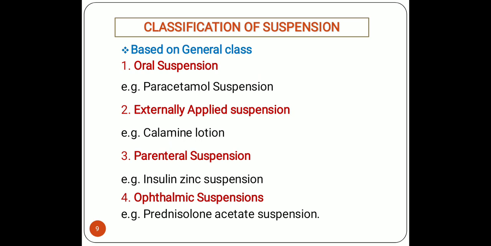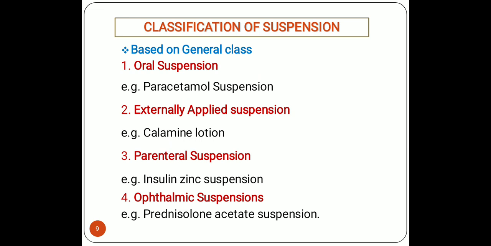The particle size of eye suspension should be fine enough so that it does not cause any irritation to the eye. And one thing, it should be sterilized as well as isotonic and should have the desired consistency as we are going to instill it into the ophthalmic cavity. For example, prednisolone acetate suspension or chloramphenicol suspension.